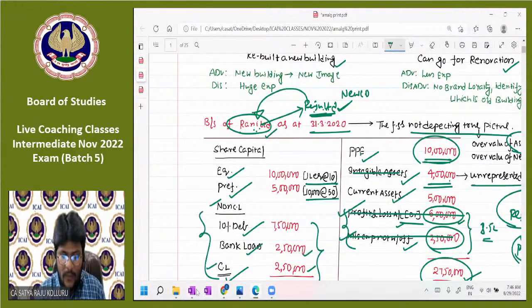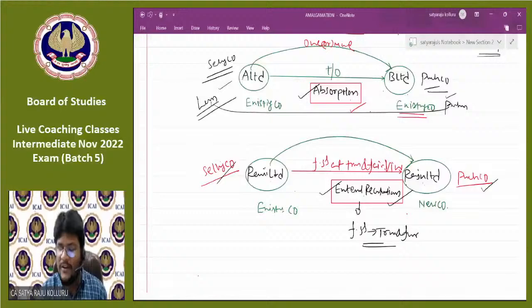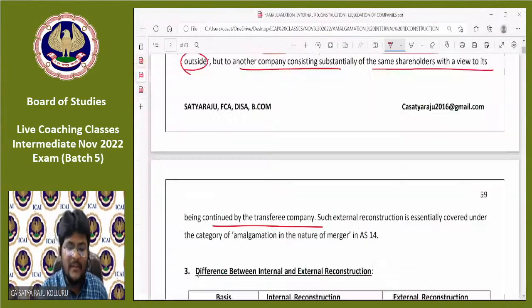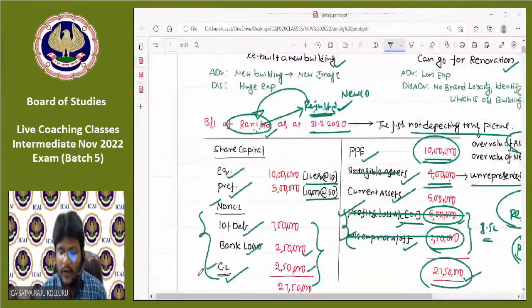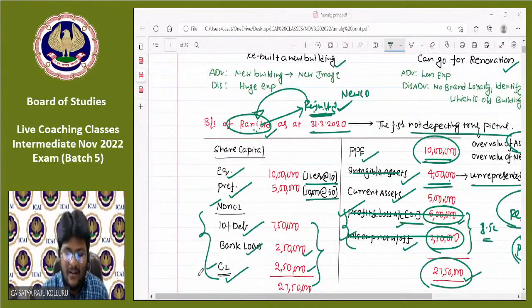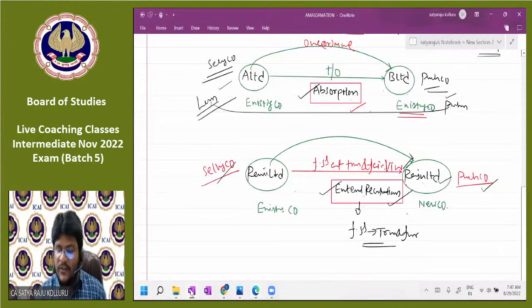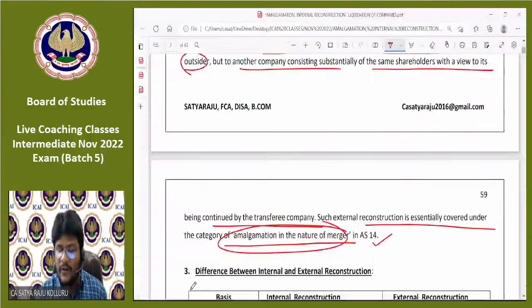What we discussed is that in case of external reconstruction, a new company is incorporated. Even though it is a new company, in substance it is not new, because the shareholders of Rane Limited automatically become the shareholders of Razu Limited. That's why in substance, both are the same. The same point he is emphasizing here. Such external reconstruction is essentially covered under the category of amalgamation in the nature of merger under Accounting Standard 14. I already told you external reconstruction is a classic example of amalgamation in the nature of merger.